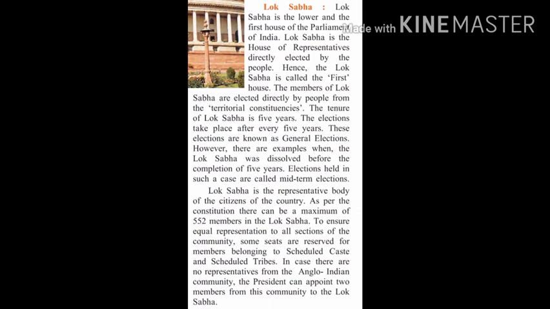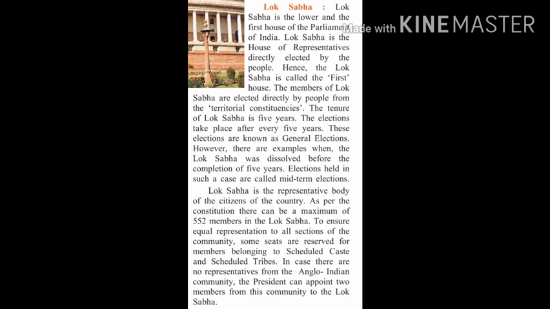The members of Lok Sabha are elected directly by the people from territorial constituencies, meaning at the local or regional or territorial level. The tenure of Lok Sabha is 5 years.